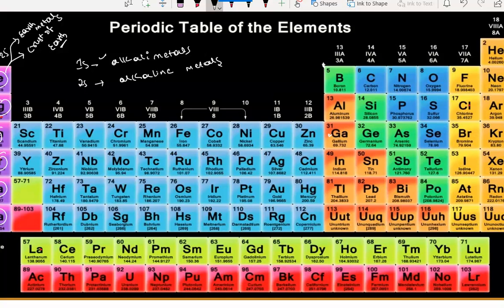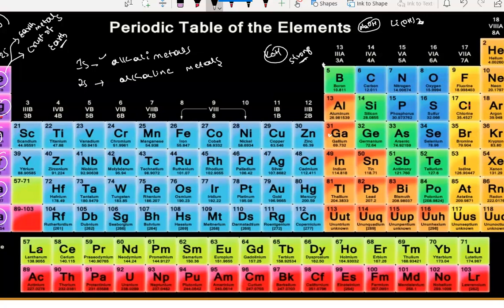When these metals react with water, they form a very strong base. What do you mean by base? A compound which has an OH group, like NaOH. So sodium NaOH is a very strong base. LiOH is also very strong. KOH, potassium hydroxide. These are all very strong bases.